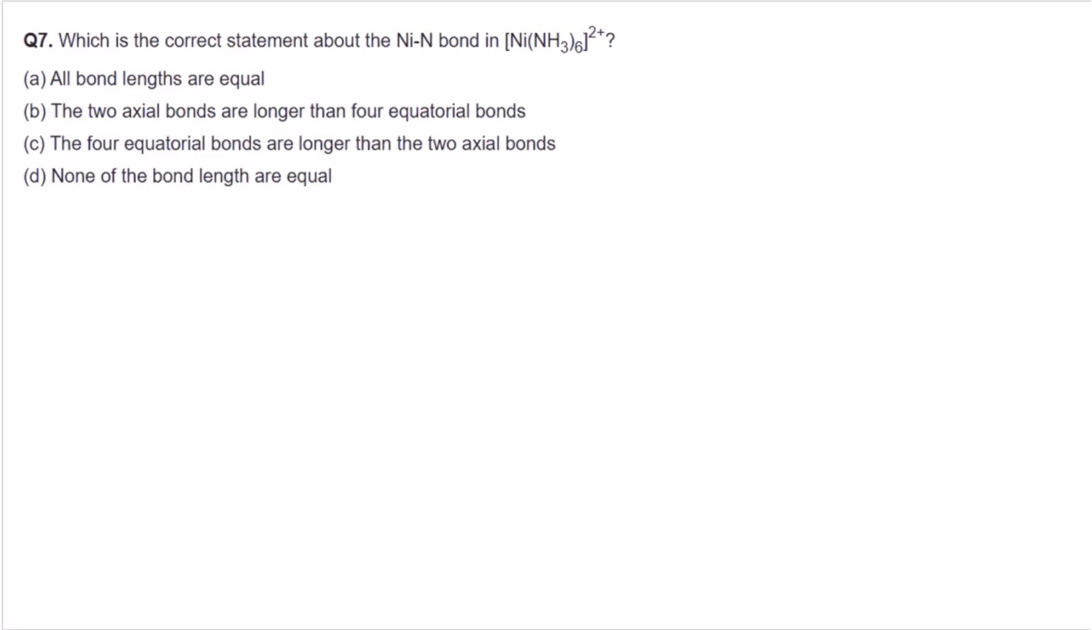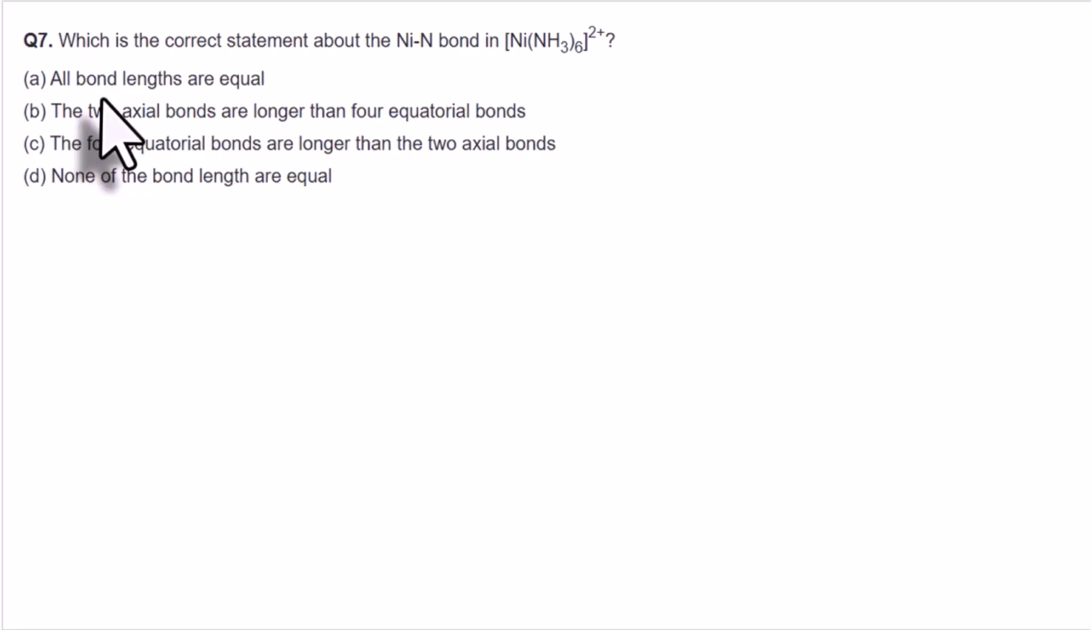Hello everyone. So we have a question here: which is the correct statement about the Ni-N bond in [Ni(NH3)6]2+? So we have a complex here, a nickel complex, hexaamminenickel(II), and we are being asked which of these 4 statements is the correct statement belonging to this complex.